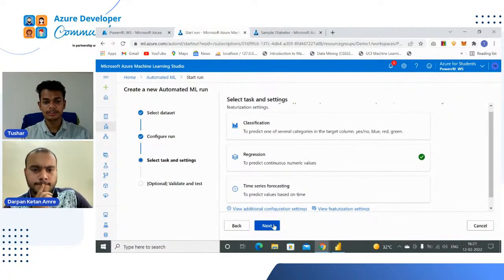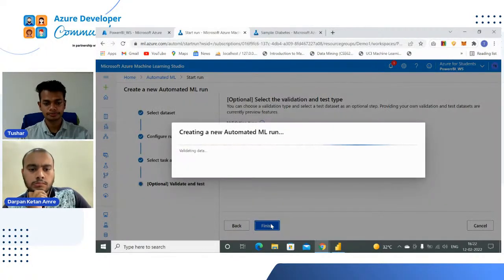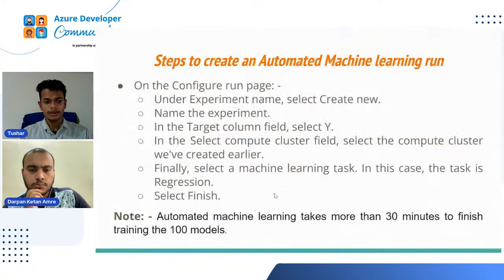Now let's click on the Next button and just leave the validation type and dataset test as they are. We don't have to change anything, and just click on Finish. So see, in the select compute cluster field, select the compute cluster that we created earlier. Finally, select a machine learning task. In this case, the task is regression, and afterwards select Finish.